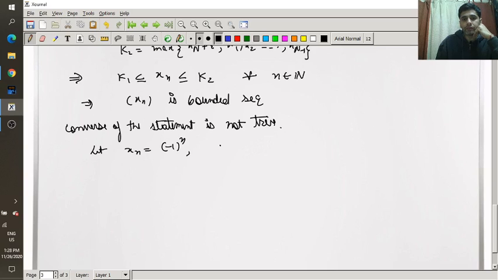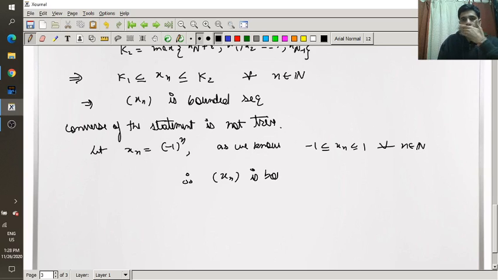Now as we know, all the terms of this sequence lie between minus 1 and 1 for all n belongs to natural number. Therefore xn is bounded. Now take difference of two terms, xn and xn plus 1.